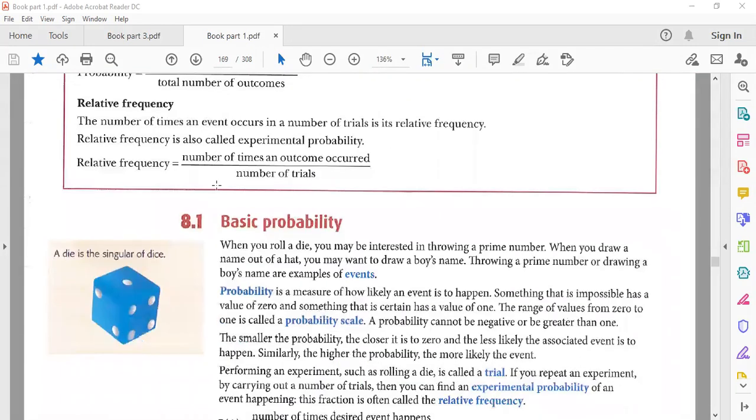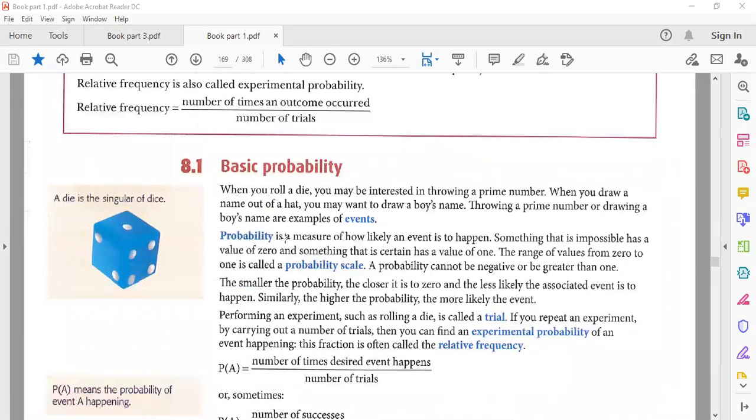Now let's talk about our topic, basic probability, as I told you before. There are words that we will use, like when you roll a die. You may be interested in throwing a prime number. Prime numbers mean 2, 3, 5, 7, like this. When you draw a name out of a hat, you may want to draw a boy's name. Throwing a prime number or drawing a boy's name is an example of an event.